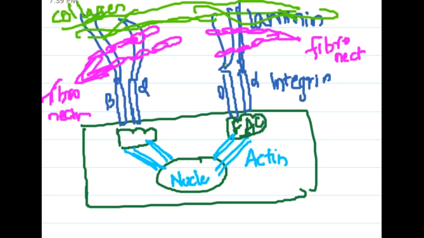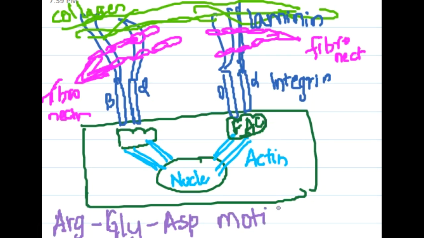How do these integrins attach to the extracellular components? Molecularly, integrins attach by a tripeptide motif containing arginine, glycine and aspartic acid, abbreviated as RGD.